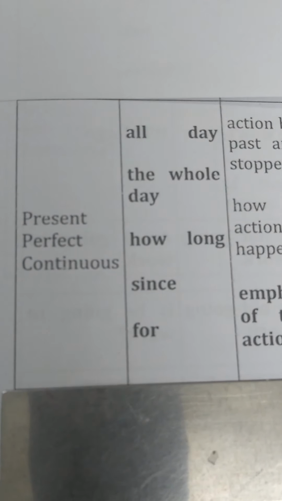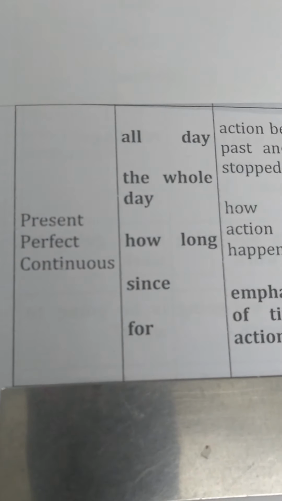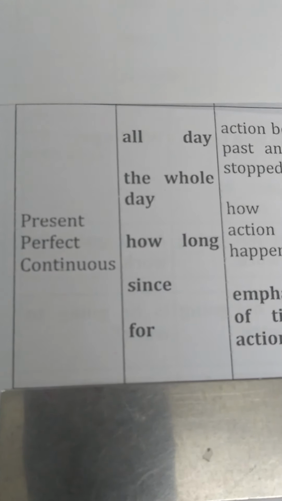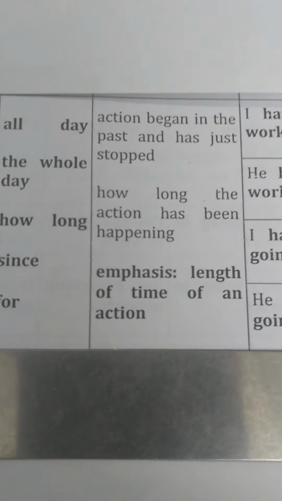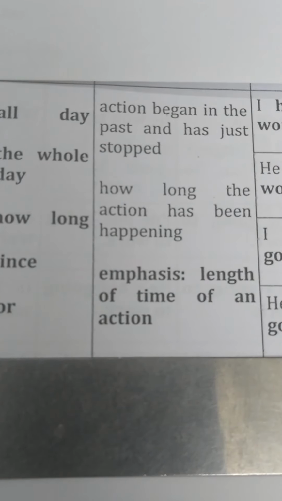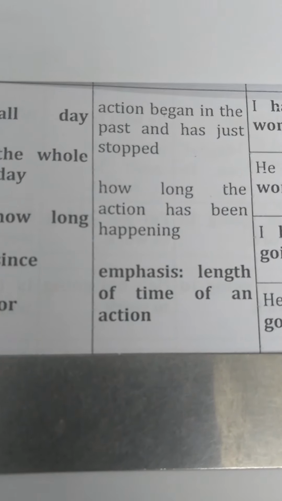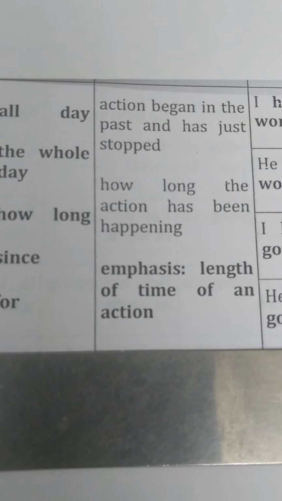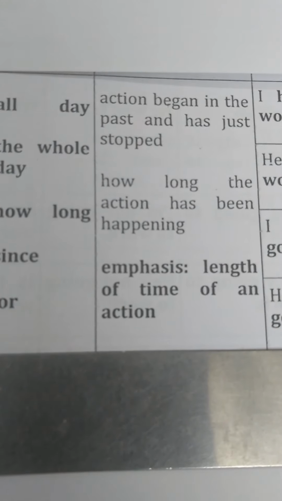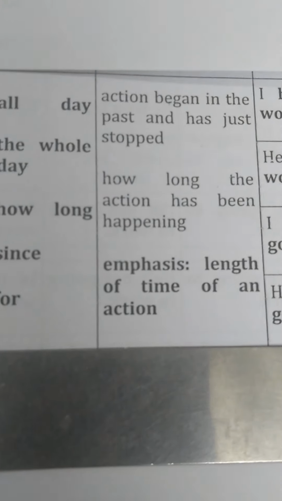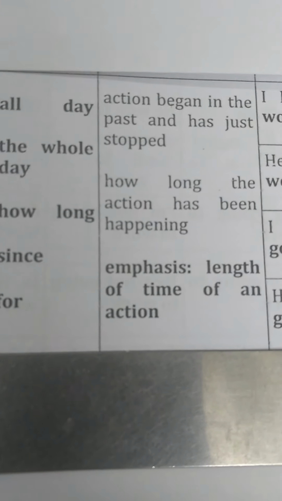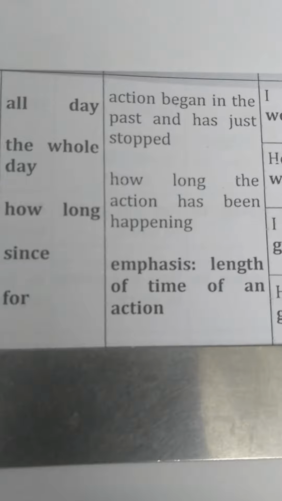Our next tense is present perfect continuous. Present perfect continuous tense is used for an action begun in the past that has just stopped or continues in the present. That is known as present perfect continuous tense. It shows how long the action has been happening.